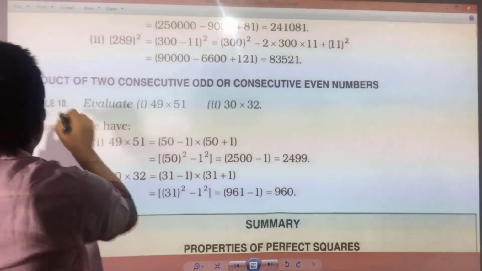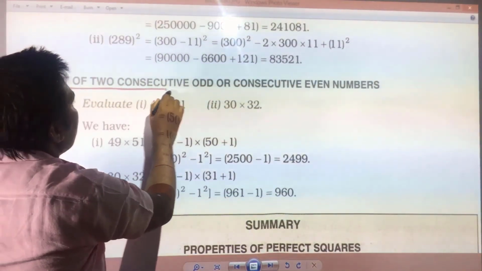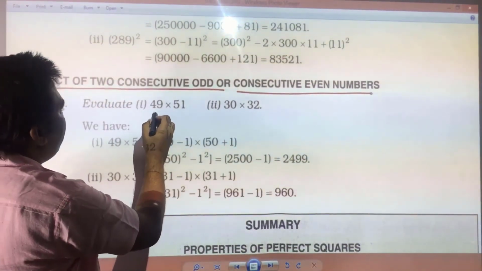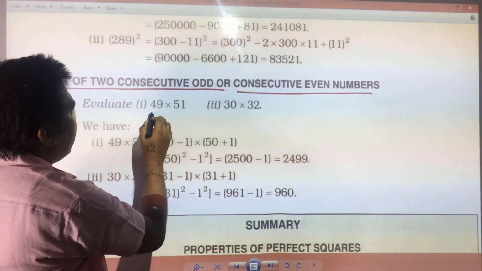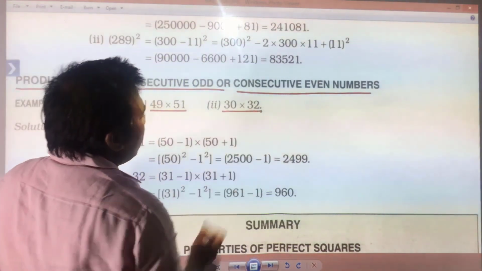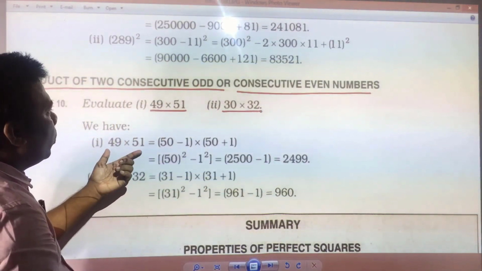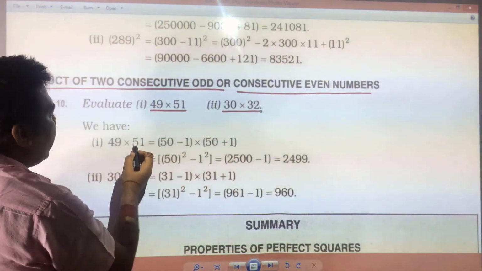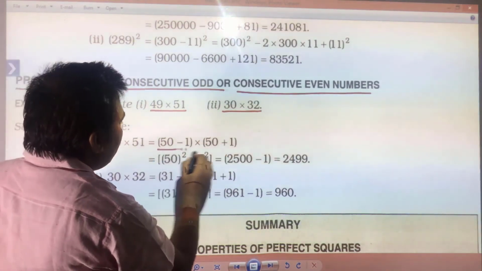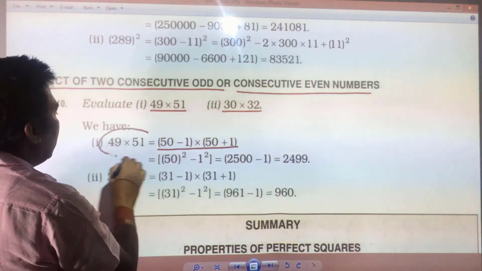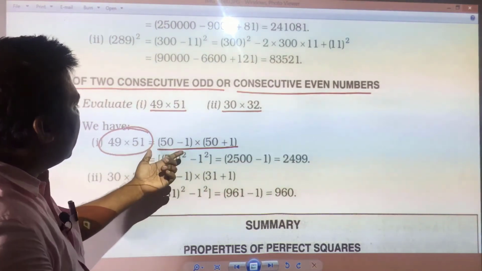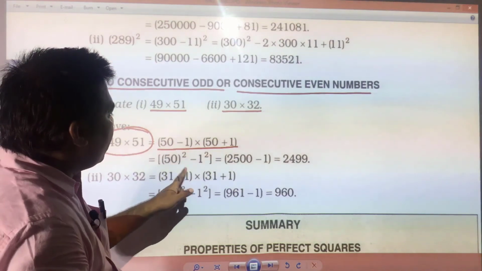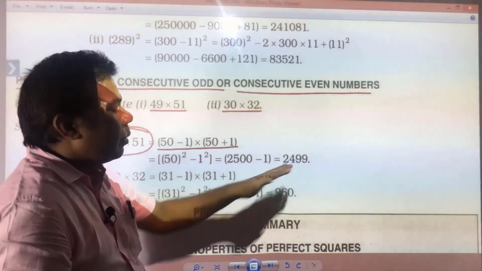here you see, this is also very important, product of two consecutive odd or consecutive even numbers. Suppose you have first example, you need to evaluate 49 into 51 and 30 into 32. What we can do? 49 can be written as 50 minus 1 and 51 can be written as 50 plus 1. So, this you need to know, these numbers can be divided in what way, so that easily that can be put in formula and can be evaluated.